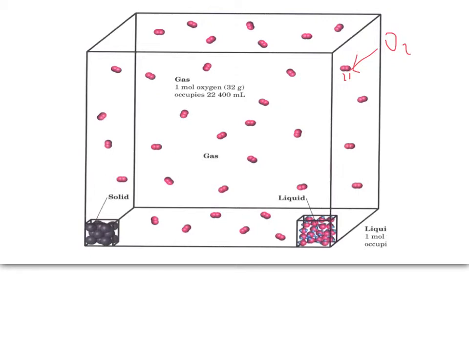If you take a look, you can see that the gas molecules, in the big part here, are nice and spread out, and there's a lot of white space in between them. If we look down here at the liquid, which could be representing water, one oxygen, two hydrogens, you can see that they have a little bit less white space between them. The particles are a lot closer together. And then if you look over here at a solid, you can't see any white space in this area at all. So that means that the particles are much closer together in the solid.